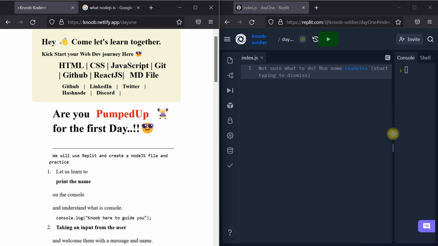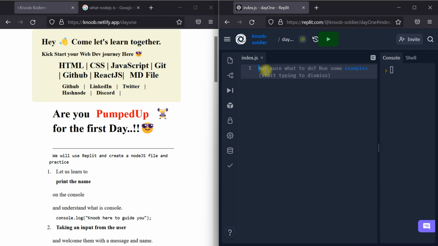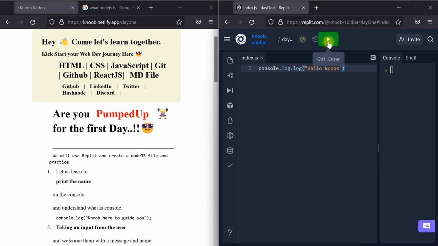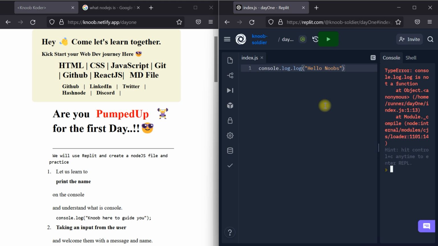So the same thing here we do. First of all, we'll learn to print a name. Console.log, that is to print. Let us write hello Knoobs. Let us run this. For running we have to click on this button, and there is a shortcut Control plus Enter. First of all, let us click here. We clicked. Okay, then what mistake? Oh, we made a mistake here.